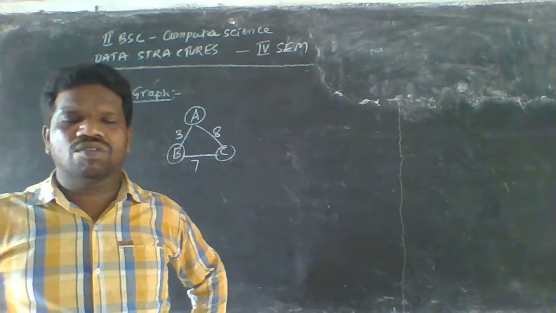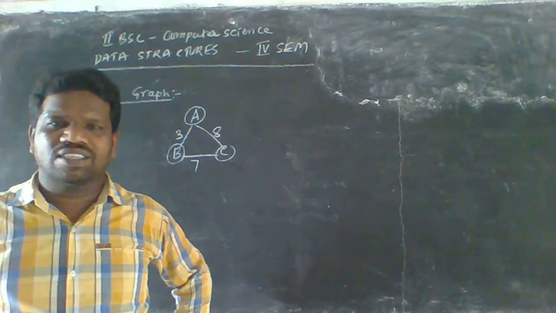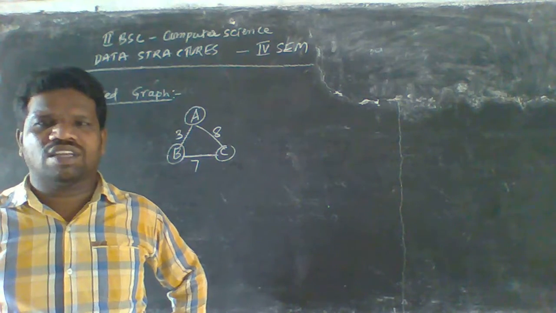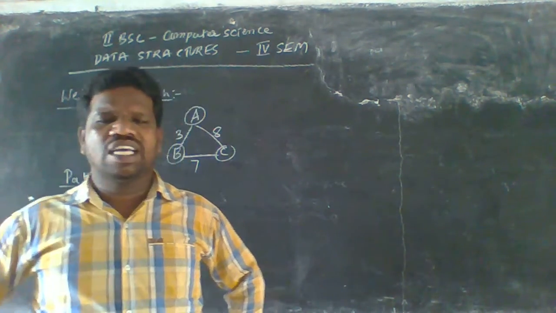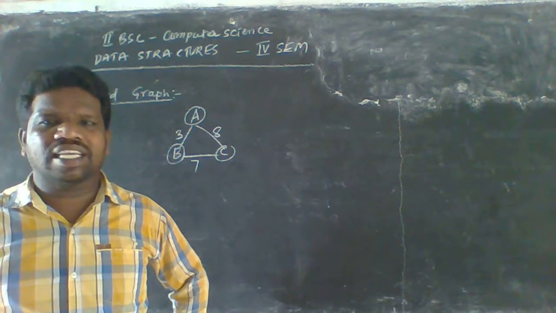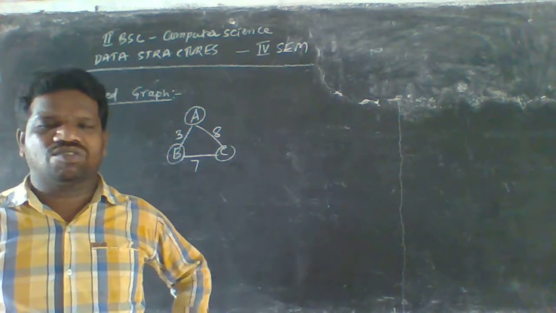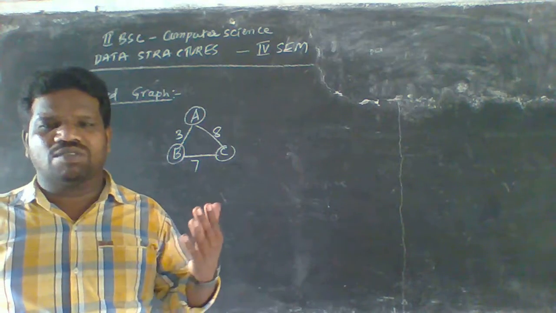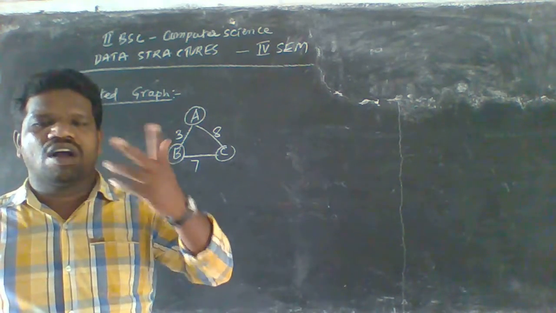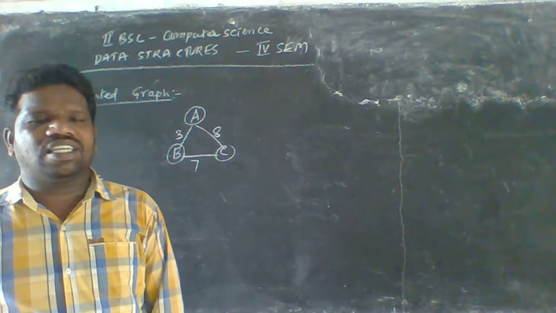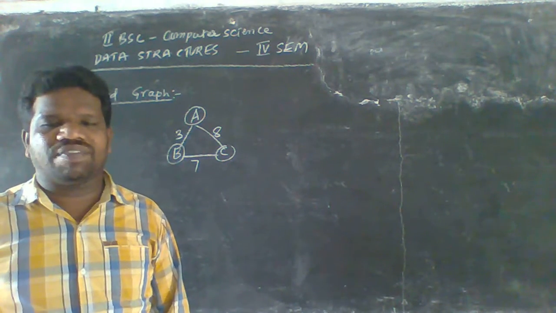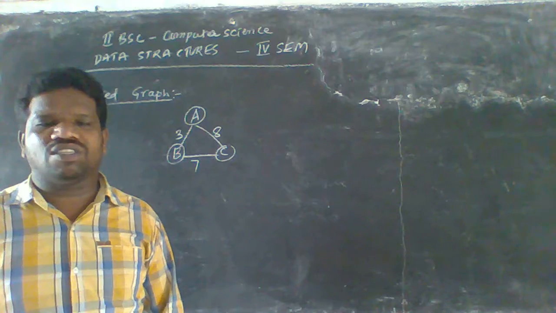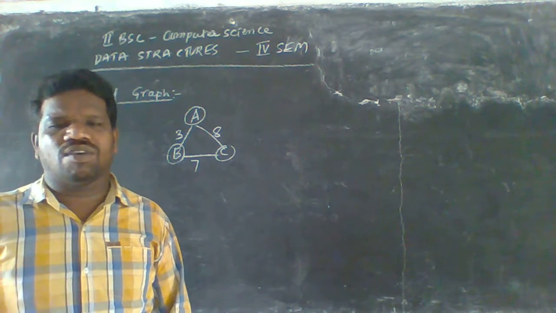If there is no specification, you can go both ways, forward and backward. A path is a sequence of edges of a directed graph such that the terminal node of any edge in the sequence is the initial node of the next edge.